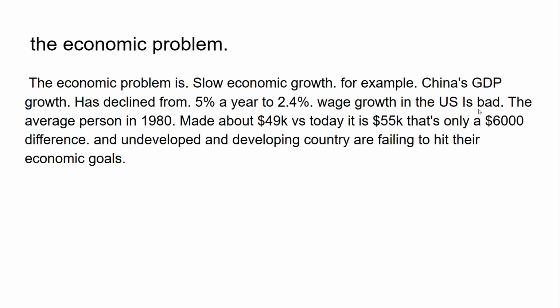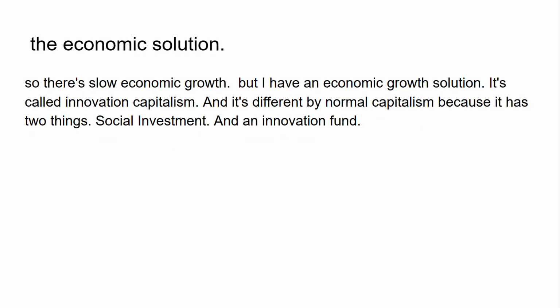The economic problem. The economic problem is slow economic growth. For example, China's GDP growth has declined from 5% a year to 2.4% a year. Wage growth in the US is bad. The average person in 1980 made about $49,000 versus today, which is $55,000. That's only a $6,000 difference. And undeveloped and developing countries fail to hit their economic goals.